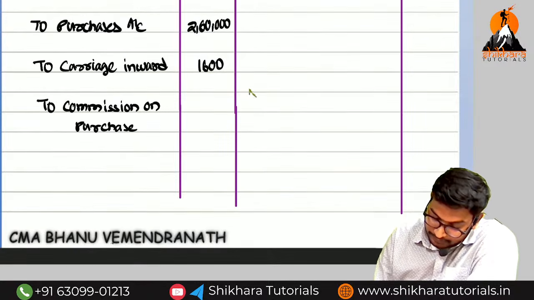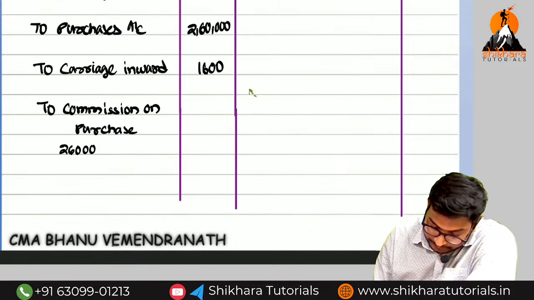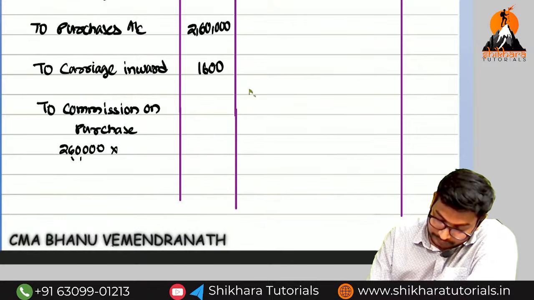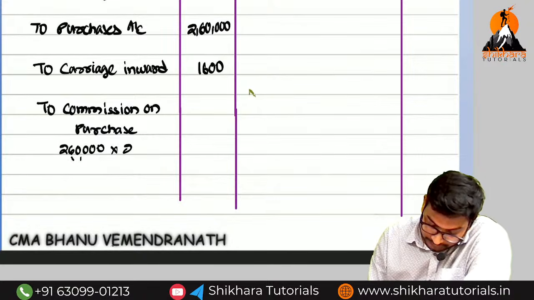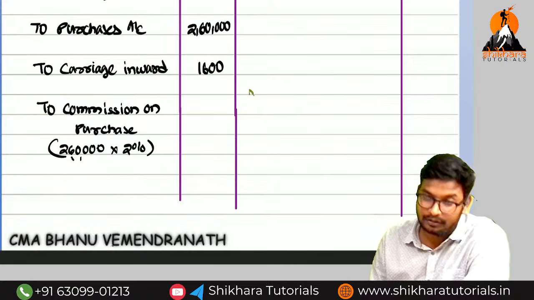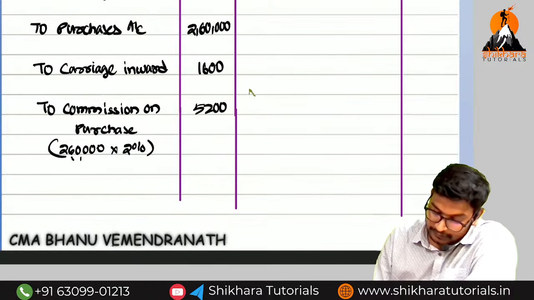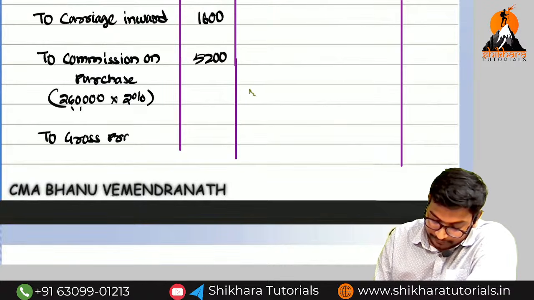So what is the total purchase? 2,60,000 into 2%. That is equal to how much? 5,200. And next we need to calculate what? Gross profit. So to gross profit.